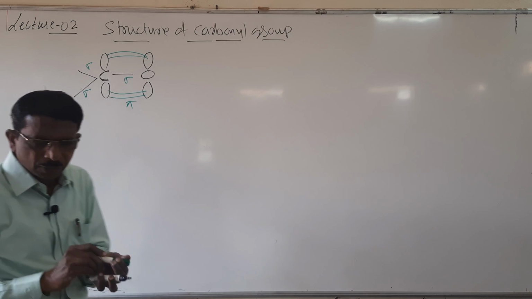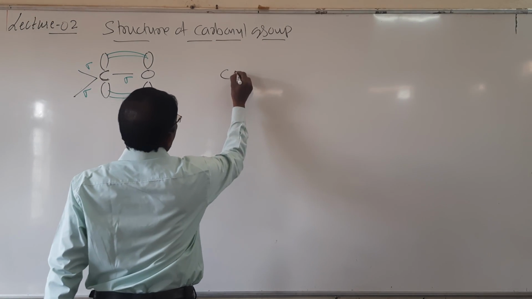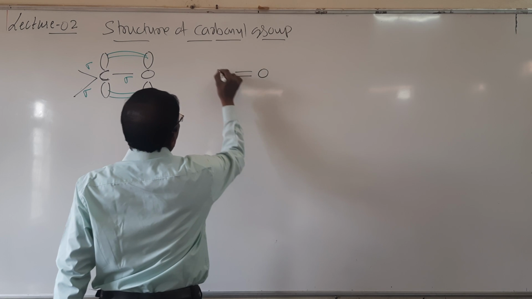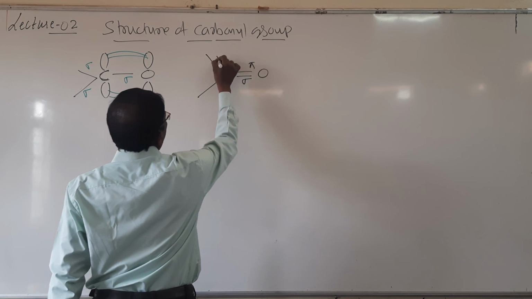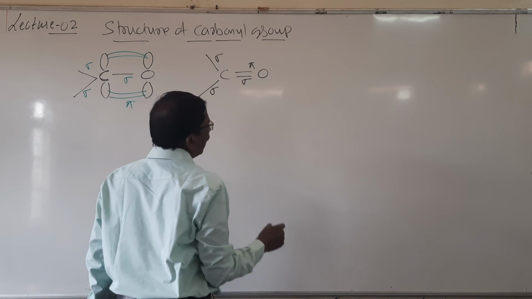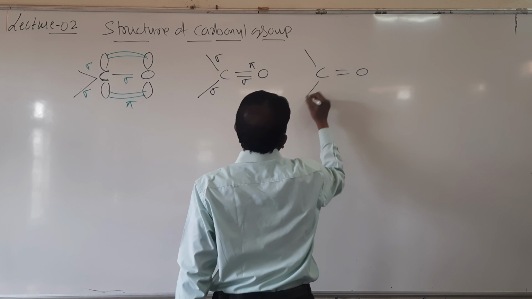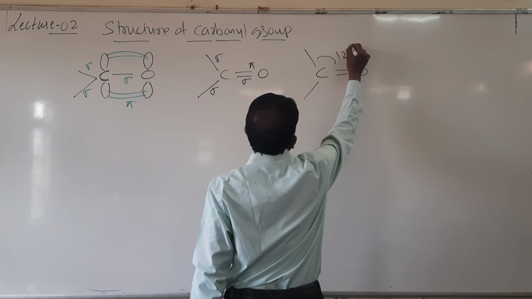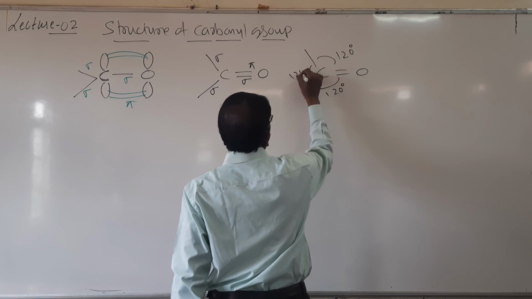So, here carbon double bond, and then here it has 1 sigma bond, pi bond, sigma, sigma, and here the bond angle is C double bond O. So, here the bond angle is 120 degree. It is also 120 degree.